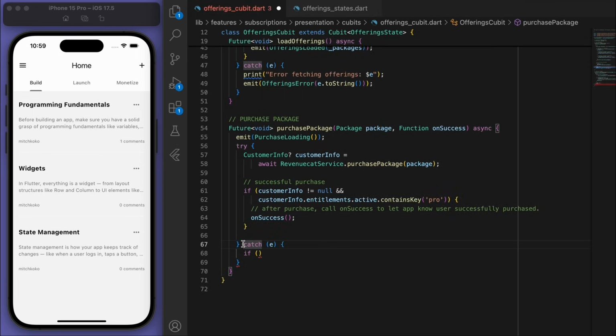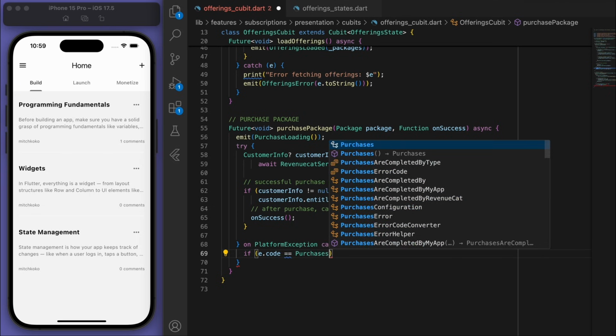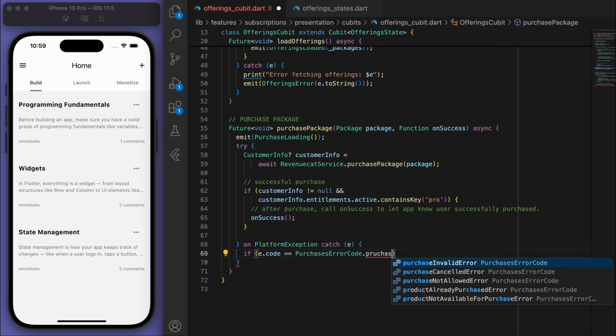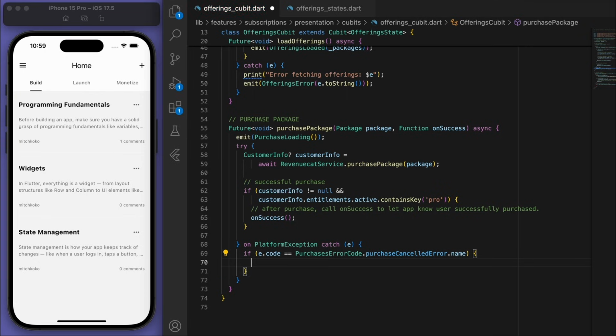Okay, I'm gonna add in a couple of more specific error catches here, right? If the error code happens to be the purchase cancelled error, what that means is the user cancelled the purchase flow. So they were looking at the new packages and they exited out of it. And if that's the case, let's just revert to the last known offerings and load that up.